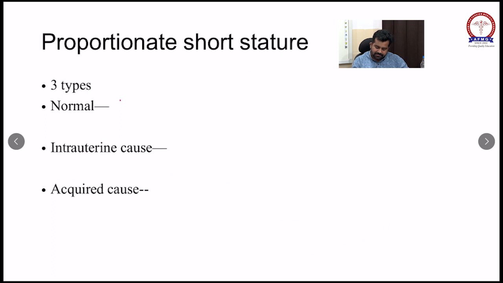In achondroplasia, see these different images. The trunk size is normal, but limbs are short. Another feature is known as trident hand. Frontal bossing.